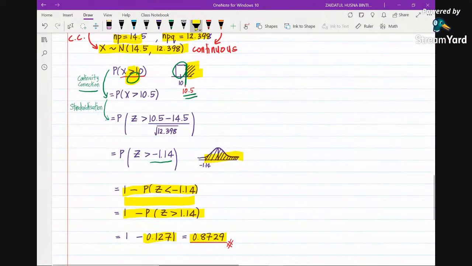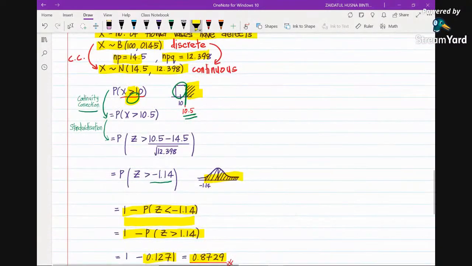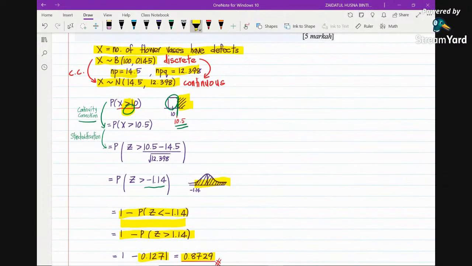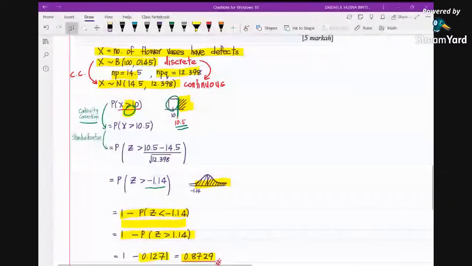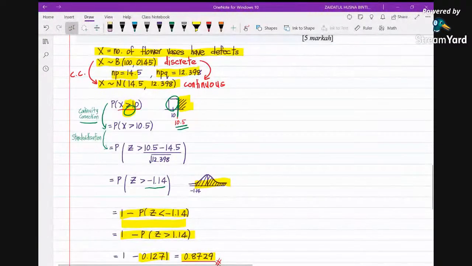Please bear in mind, guys, there are 5 marks here. For a normal approximation question, there will be 5 marks altogether. So please make sure you know how to solve it. And again, as I told you before in the class, I am pretty sure that this year there will be normal approximation questions. So please be alert. Make sure you try to do as many normal approximation problems as you can.